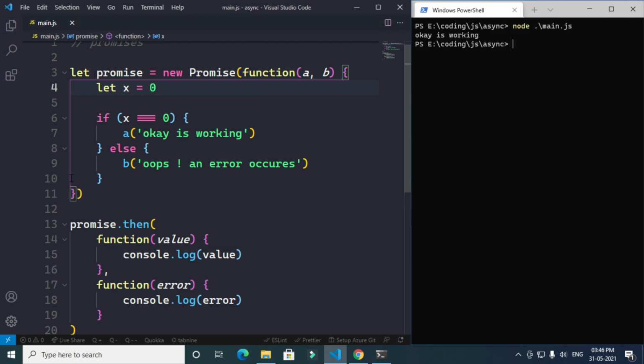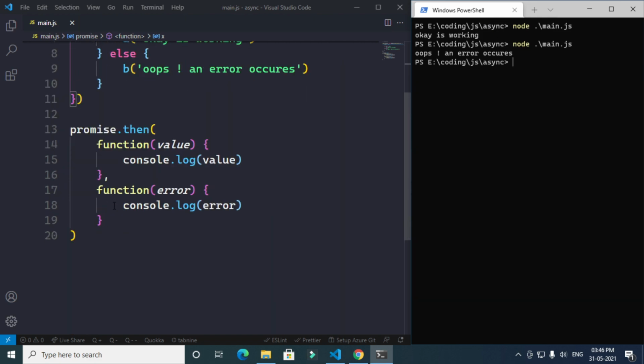Then we're going to use promise.then, and we're going to log the value and log the error, just like that. We can rename these anything if you want, but it just makes sense if you give value and error as the words over here. So if I give 5 over here, which probably gives us an error, let's run it with node, and we say "oops, an error occurred." So this is how a promise works.